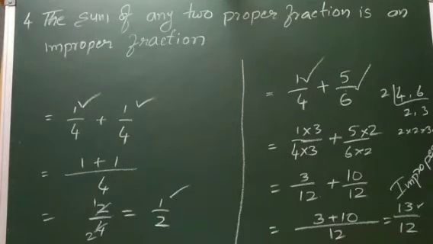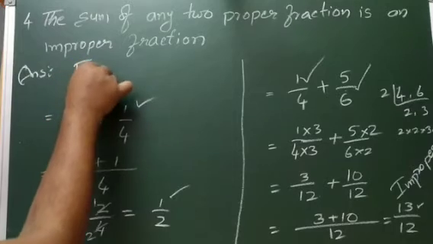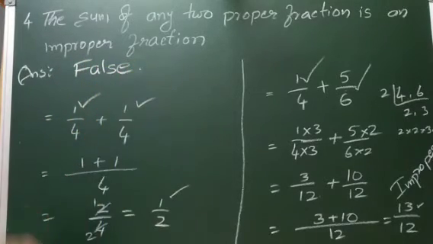But here the sum of any two proper fractions is an improper fraction, but in this case it is different. So that's why the answer is false. Because one time we got a proper fraction, and one time we got an improper fraction.